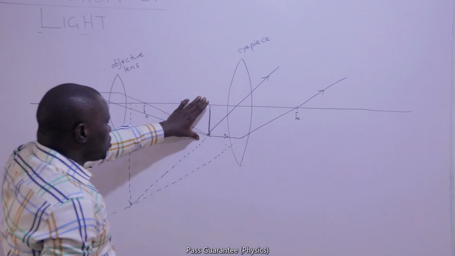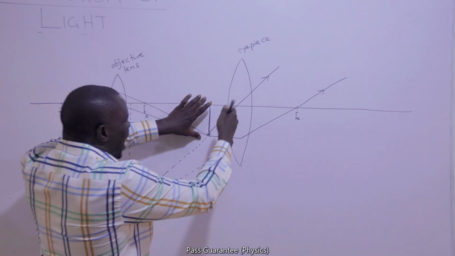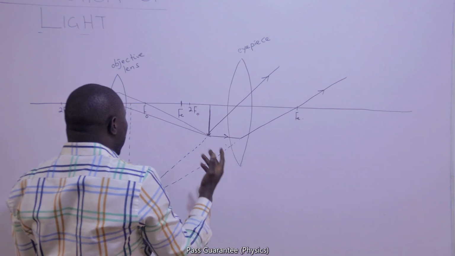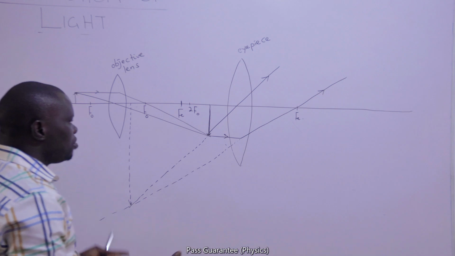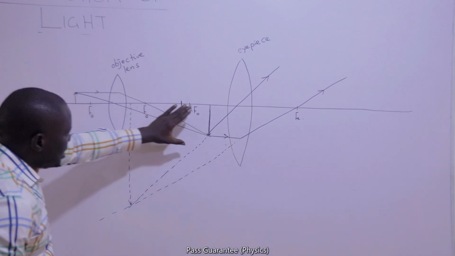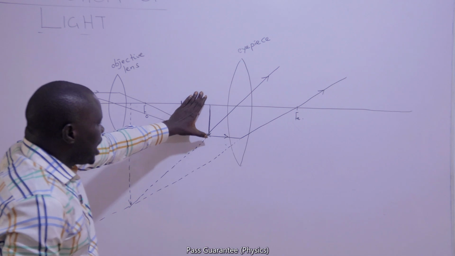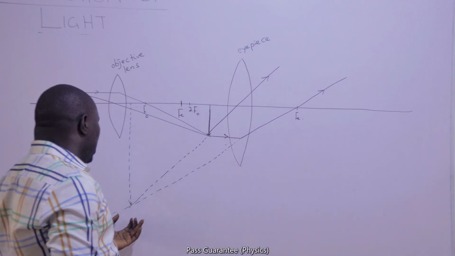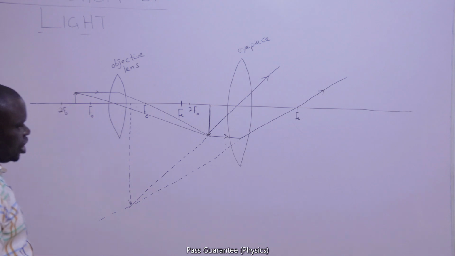It must be a real image because it is only a real image that can be acted upon by another lens. It must be magnified because the purpose of this system is for magnification. So this will magnify it and make it real so that this can now work on it and also magnify. This one can now produce a final image that is virtual for us to see.